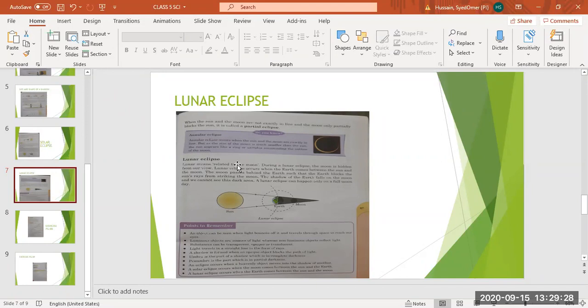What is an annular eclipse? When the sun and moon are exactly in line, but because the moon is very much smaller than the sun, the sun will form a ring around the moon. So this is known as an annular eclipse.